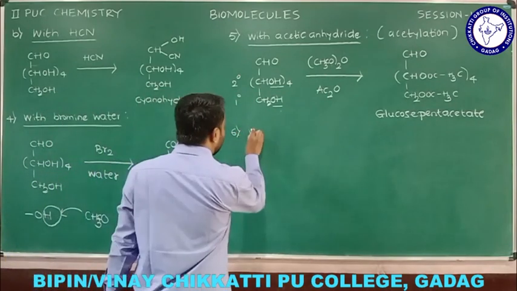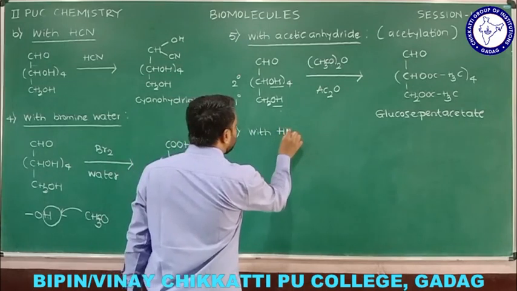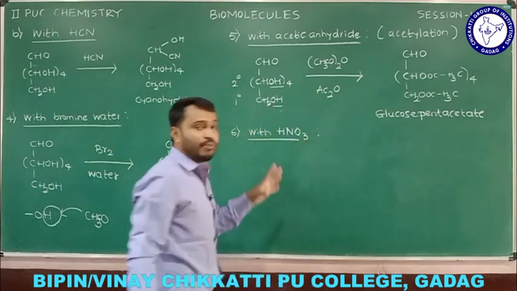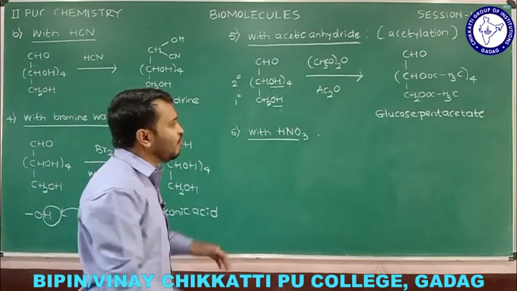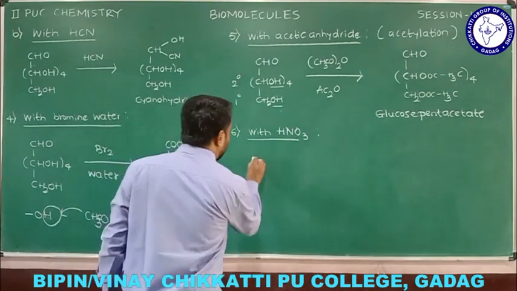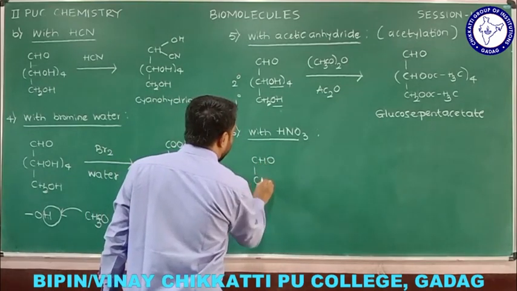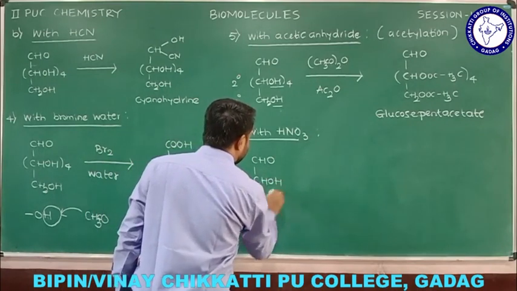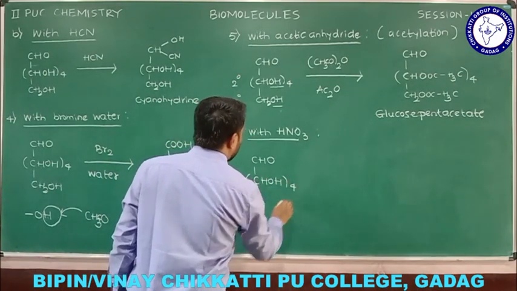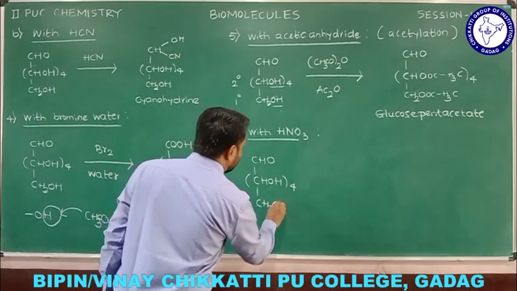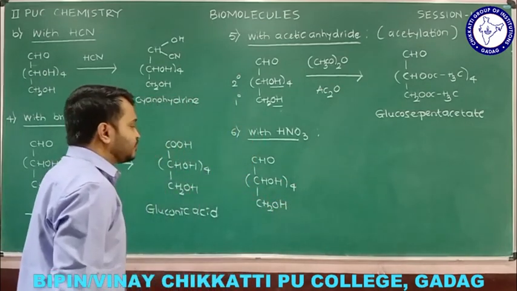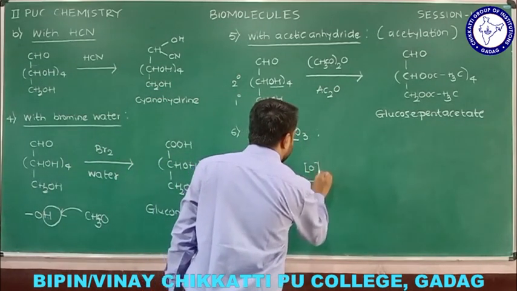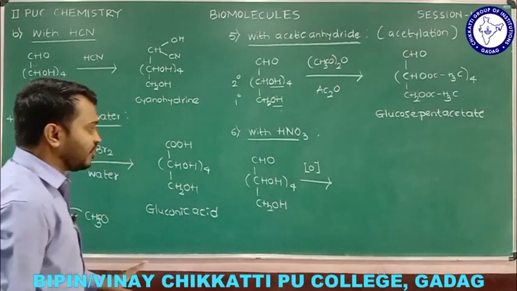The last one we'll see is what happens when glucose reacts with a strong oxidizing agent, that is HNO3. Remember, HNO3, nitric acid, is a strong oxidizing agent. What happens in this case? Let me explain that. We have CHOH 4 times and CH2OH. So when this reacts with HNO3, a strong oxidizing agent, we know,